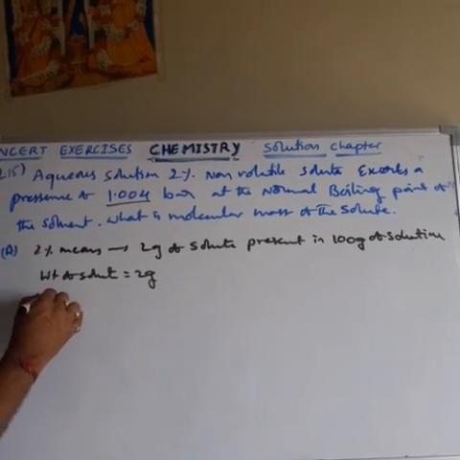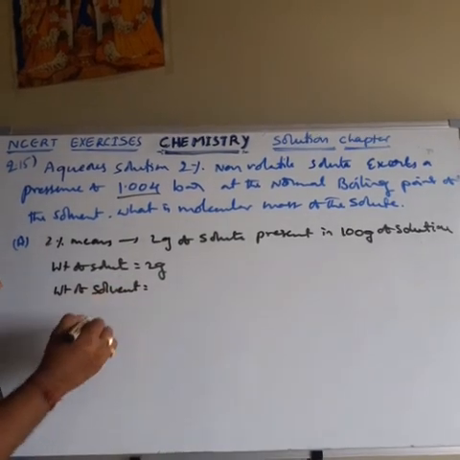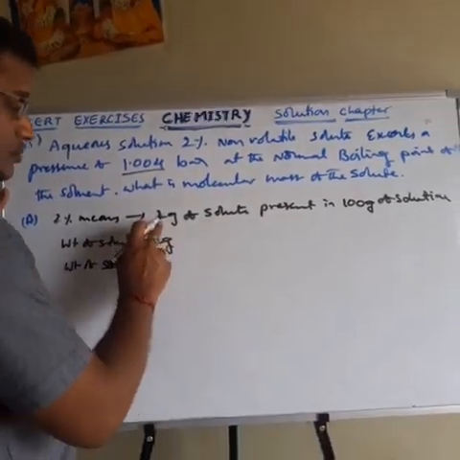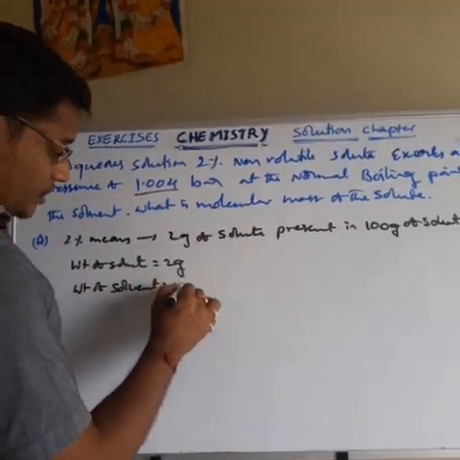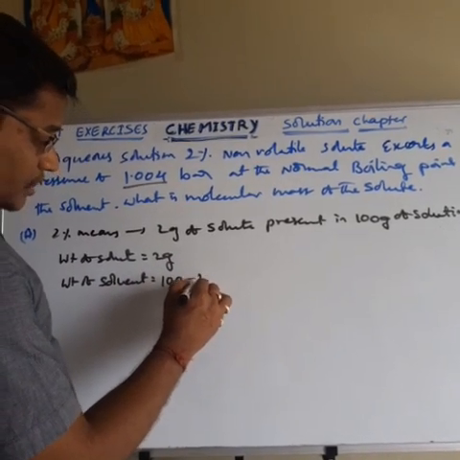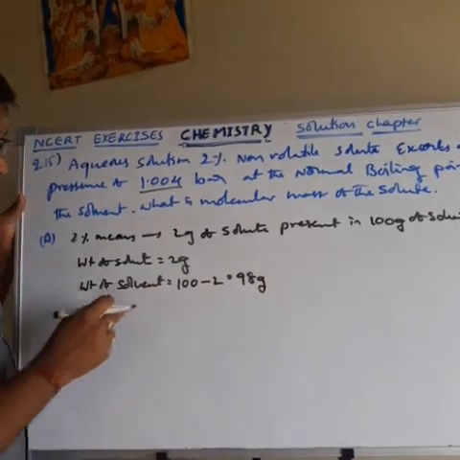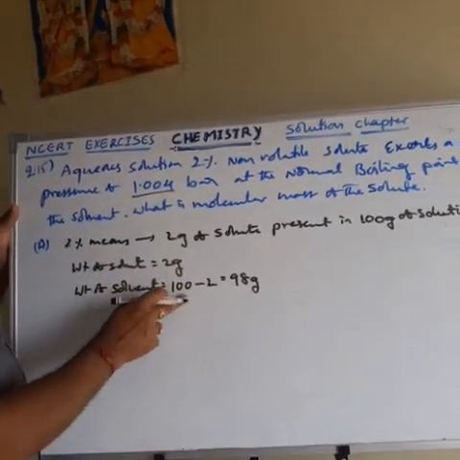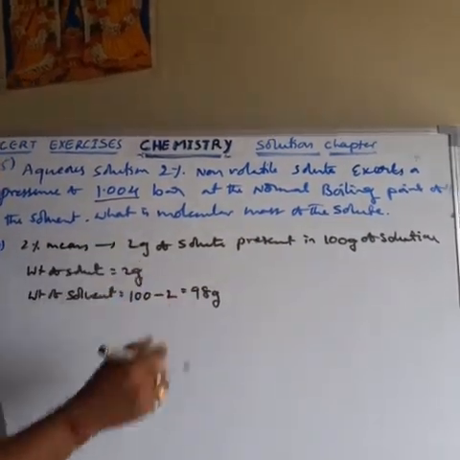Then the weight of solvent: the weight of the solute is subtracted from the weight of the solution, then we get the weight of solvent. Solution weight minus solute weight: 100 minus 2, 98 gram is solvent. Then total 2 plus 98, 100 gram. That is the solution, 100 gram. In this 100 gram solution, solvent weight is 98, solute weight is 2 grams.